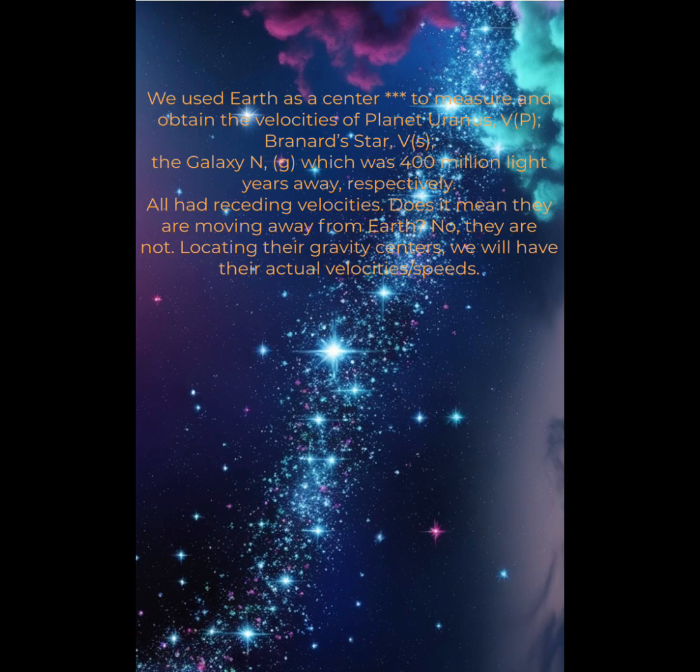We used Earth as a center to measure and obtain the velocities of planet Uranus, Vp, Barnard's Star, Vs, and the galaxy NGC, which was 400 million light-years away. Respectively, all had receding velocities. Does it mean they are moving away from Earth? No, they are not. Locating their gravity centers, we will have their actual velocities, speeds.